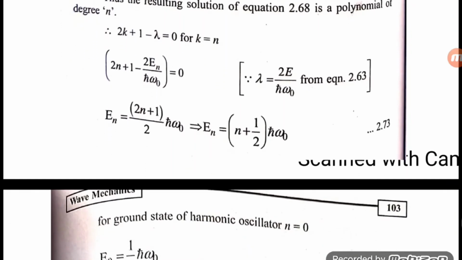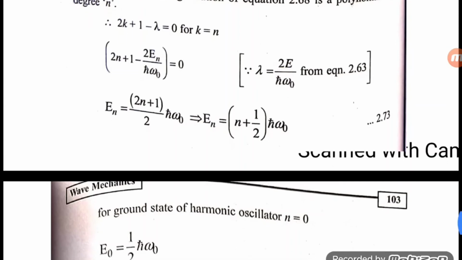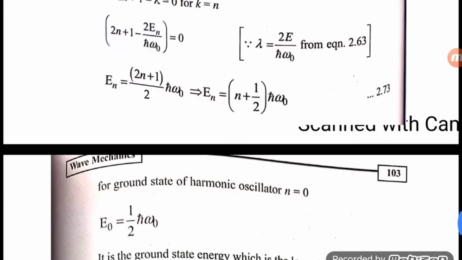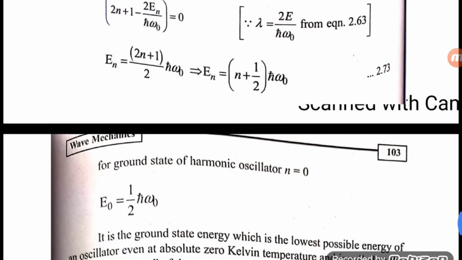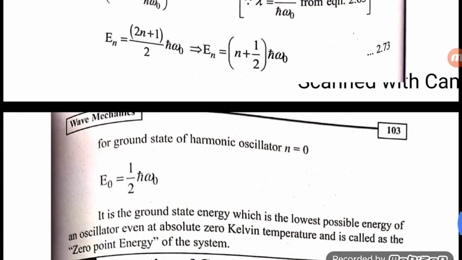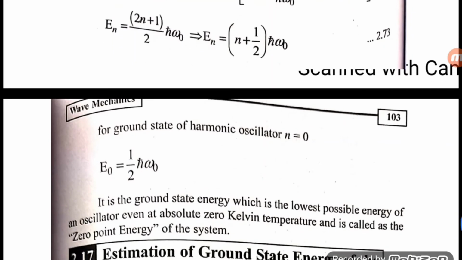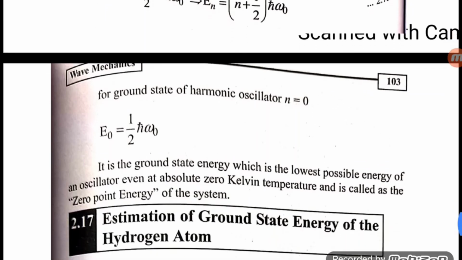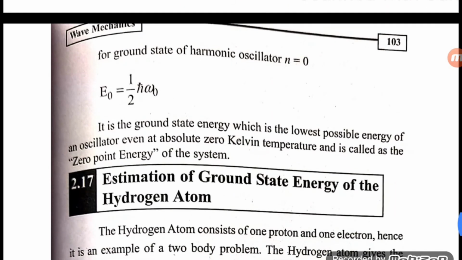2n plus 1 minus 2En by h cut omega naught equals 0, where lambda equals 2E by h cut omega naught. En equals (2n plus 1) by 2 times h cut omega, that implies En equals (n plus 1 by 2) h cut omega naught. For the ground state of the harmonic oscillator, n equals 0. Therefore, the ground state energy E naught equals half h cut omega naught.